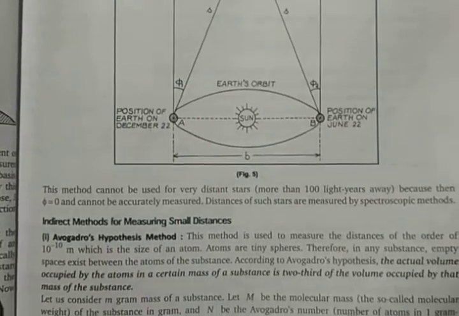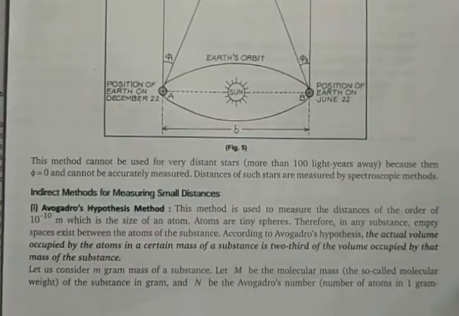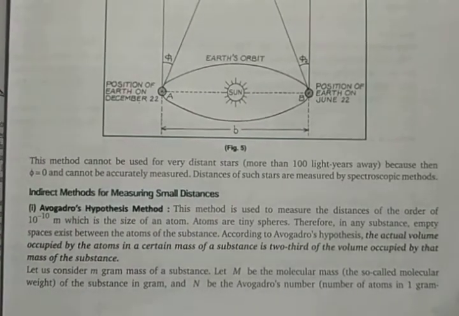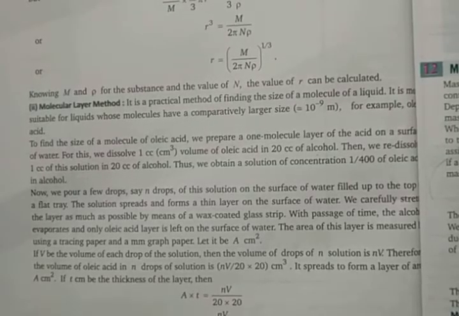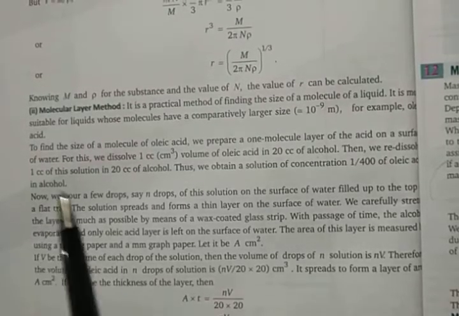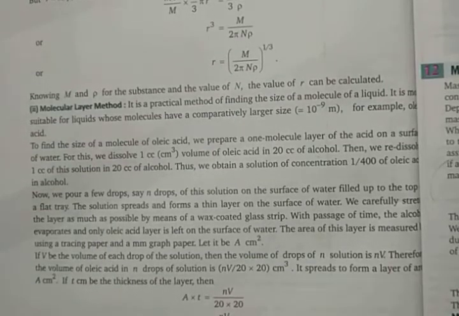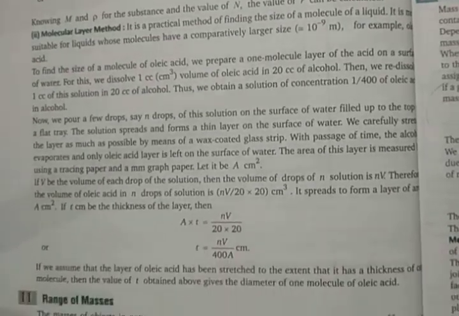The rest of the methods, the Avogadro method, is also an indirect method to find out small distances. You can just go through it. It will not be so important to learn this one, but you can just take a look at how it is, what it is. Okay. The next one is the molecular layer method, which is there on the next page. You can just take a look at it, not very important.